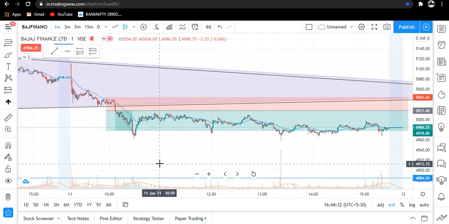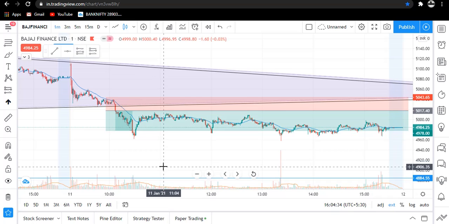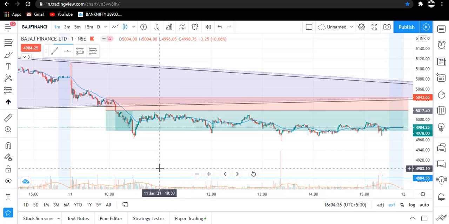So traders, today our profit was 78 rupees, and this was our today's simple trade with a simple trading setup.